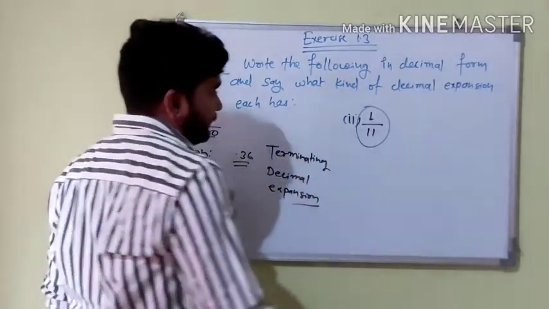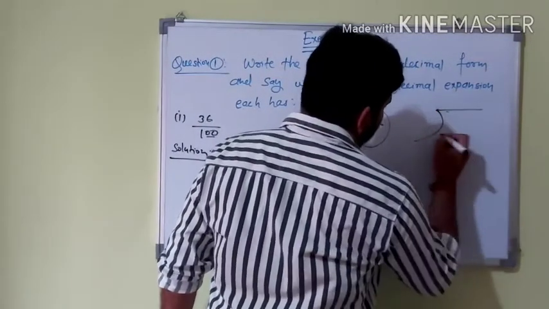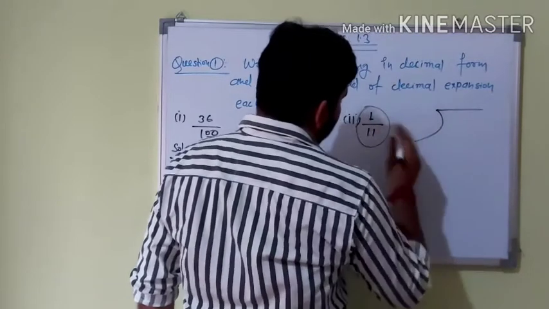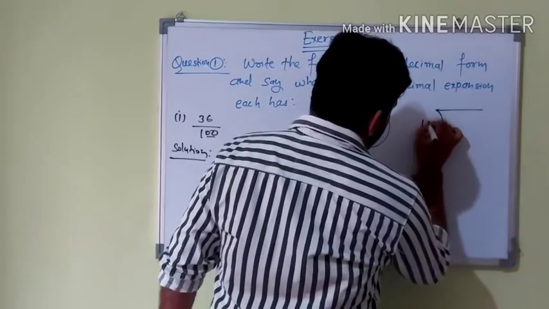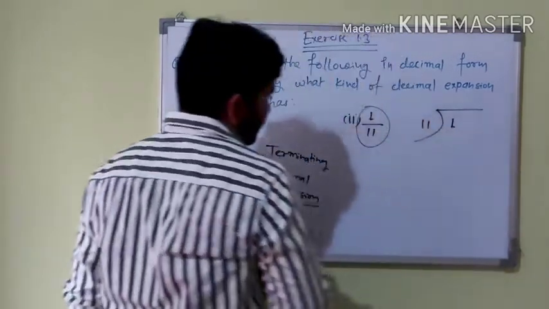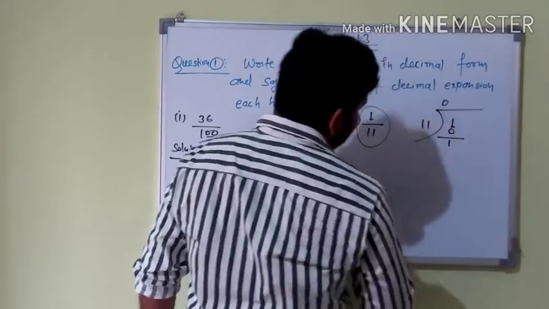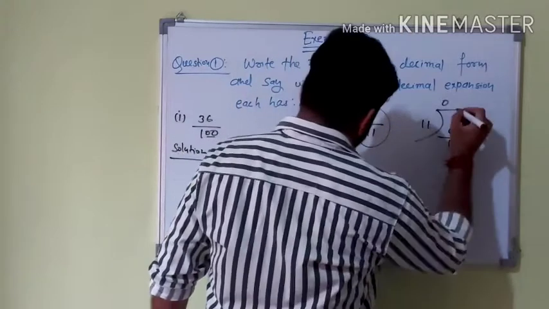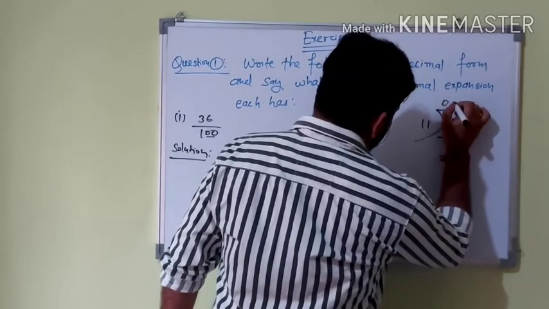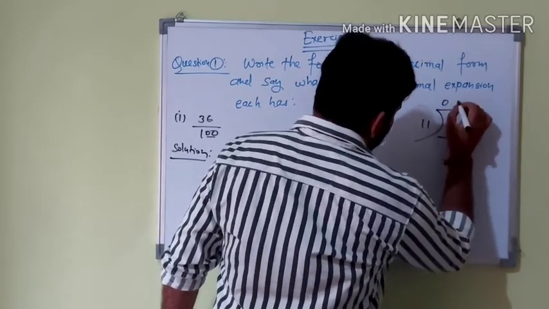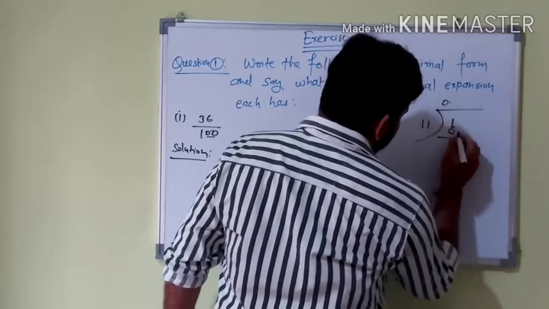Let's find out the decimal expansion of 1 by 11. Outside of this there is 1, and 11 goes 0 times in 1. After that we write a decimal point and 0.